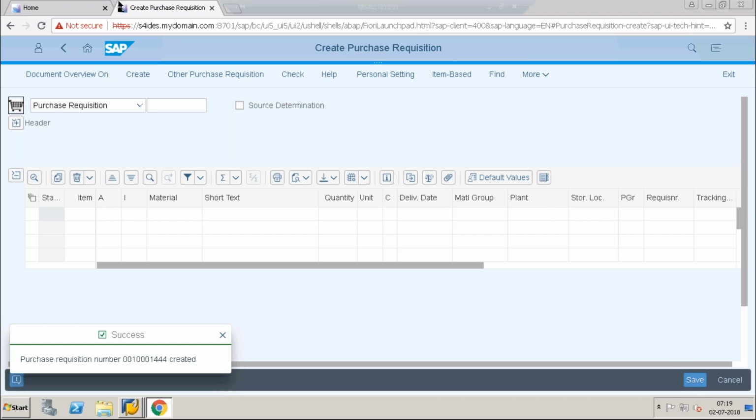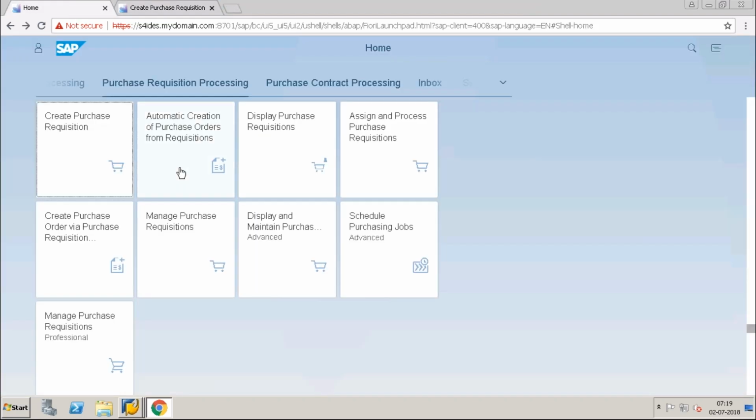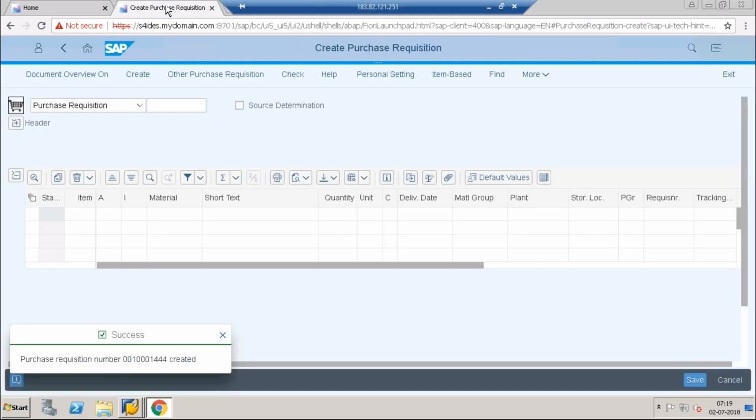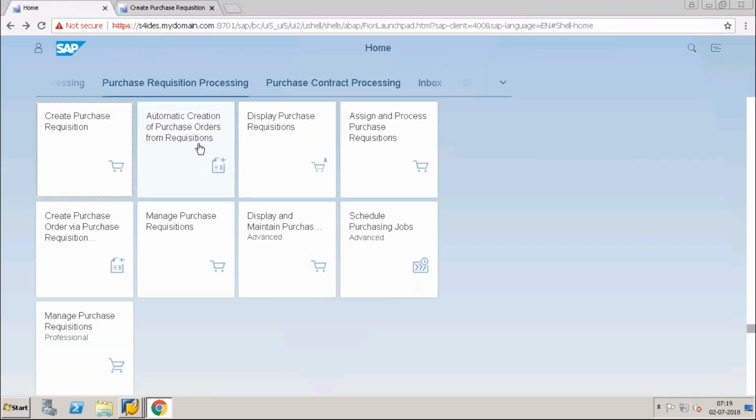Okay, now I will go to automatic creation of a purchase order. What is the number? You can see here, so 44. Automatic creation of purchase orders from purchase requisitions.